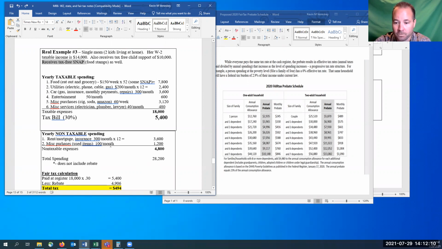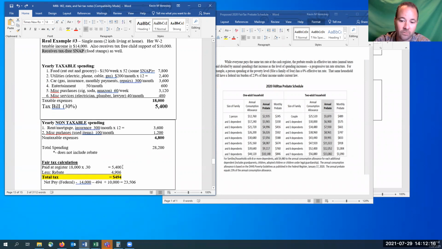Okay, so when you actually look at how much tax this individual paid, she didn't pay 5,400. No, she paid 5,400 minus the rebates that she kept getting. So she had size of family, one person and 2 dependents. So it's up to 4,996 now. When I did it, it was 4,906. So very, very close. So a total here of only $494 in total tax. Still paying a little bit, paying her fair share.